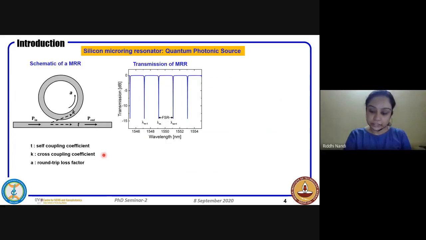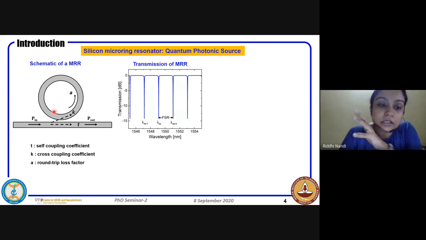So before that, we'll just see the basic mechanism. We'll try to understand how it happens. So this is an all-pass micro-ring resonator. And when you launch power into it, something gets coupled depending on the coupling coefficient of this directional coupler region. And a part of it gets transmitted. So we say this is the through coupling coefficient, and this is the cross coupling coefficient.